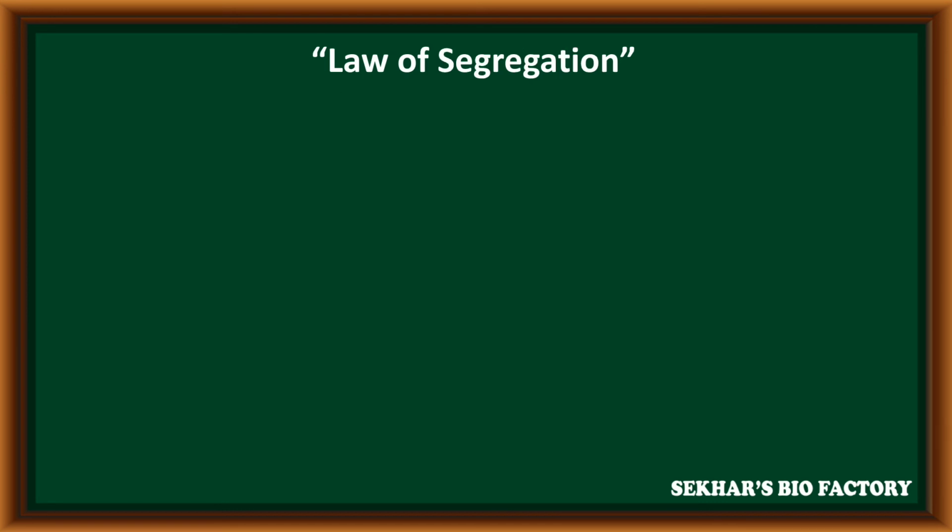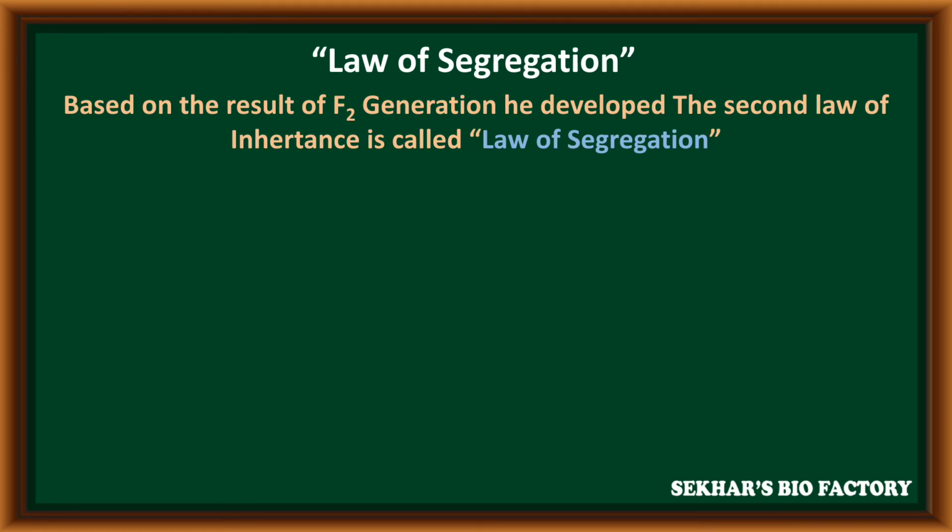The second law of inheritance is the law of segregation. Based on the result of the F2 generation, Mendel developed the second law of inheritance, called the law of segregation.